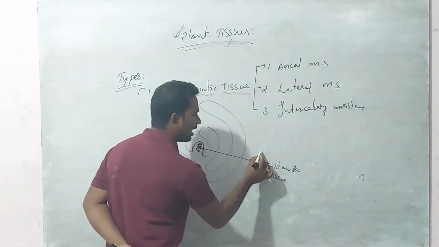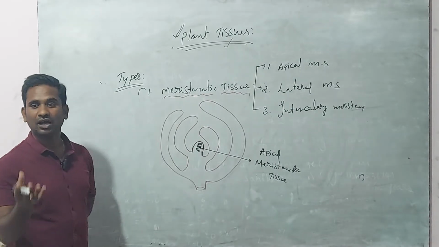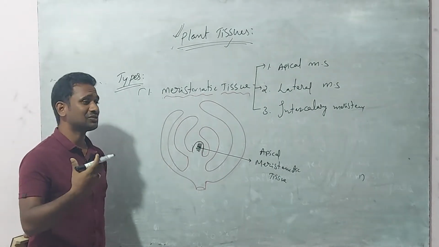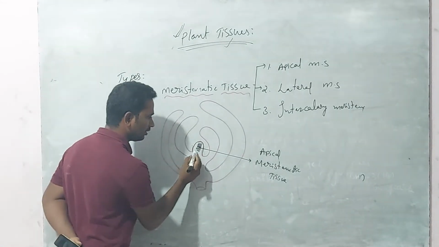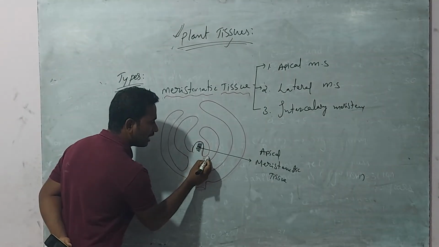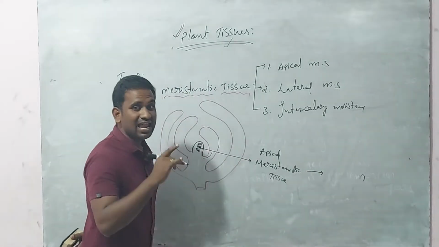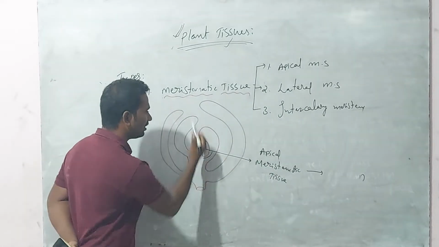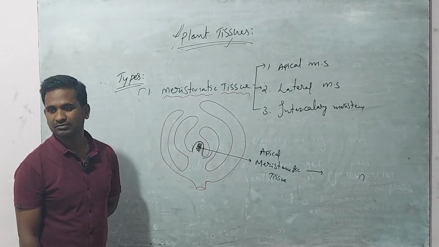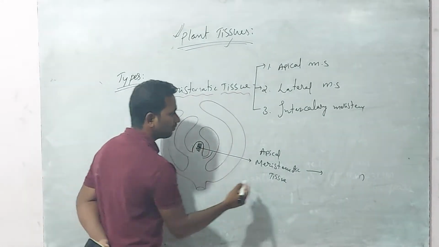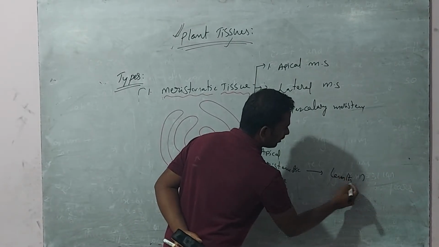That is why it is known as apical meristem. This apical meristem promotes lengthwise growth. It means the plant body can grow lengthwise.